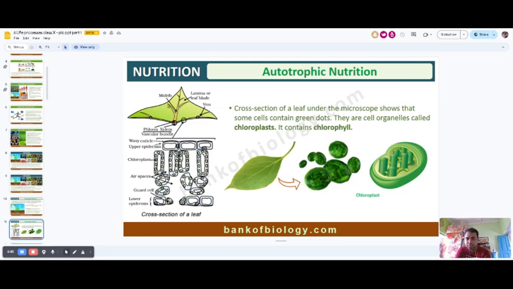Here is the leaf structure, and this is the microscopic structure of the leaf. Here you can see the chloroplast present in the mesophyll cell. This biscuit-like structure is known as palisade mesophyll, and this round-shaped structure is known as spongy mesophyll. In between these, there is a small oval structure. This is the chloroplast, where chlorophyll is present, and this chloroplast absorbs sunlight and produces food in daylight. This is known as autotrophic nutrition.